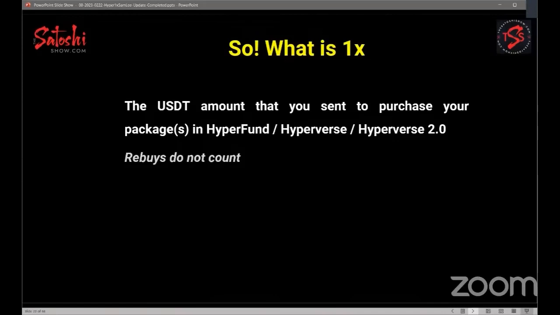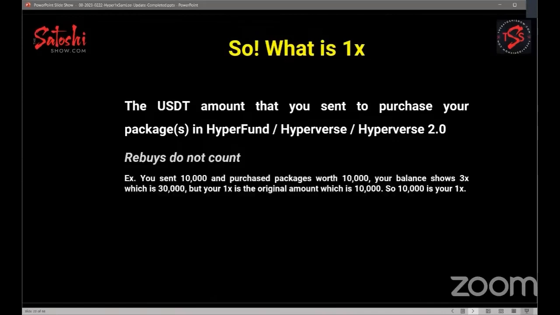So an example, if you came in with 10,000 and you purchased packages worth 10,000, remember they were giving away 3x, right? So your balance shows 3x, which is 30,000. But your 1x amount is the original amount, which is the 10,000. So your 10,000 is your 1x. Okay, that's what you want to claim back.